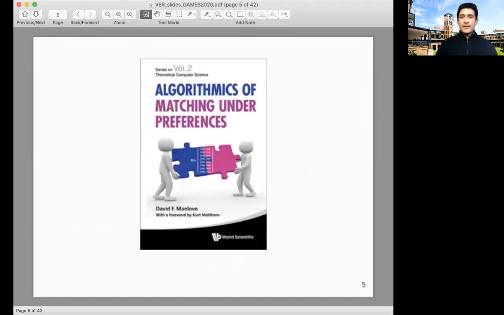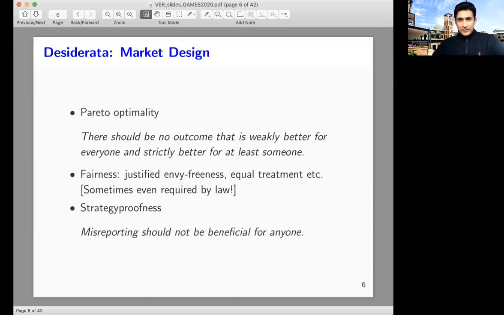But the ingredient that we consider in matching market design, or matching under preferences, is that at least one side, the side involving agents, has preferences over the other side. The moment you have preferences in a social choice setting, a few mathematical economics criteria become quite prominent. Ideally, you want an outcome or a matching which is Pareto optimal. Secondly, since agents' preferences are taken into account, fairness criteria also come into consideration. And finally, strategic issues are important as well.